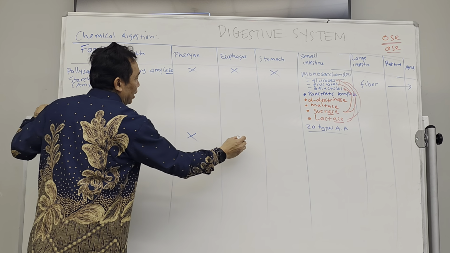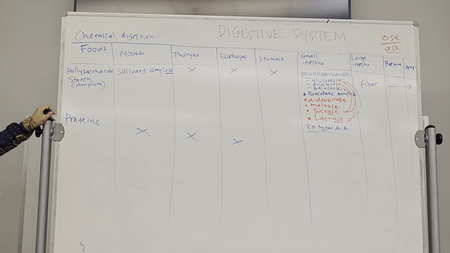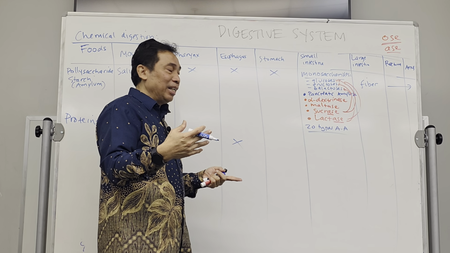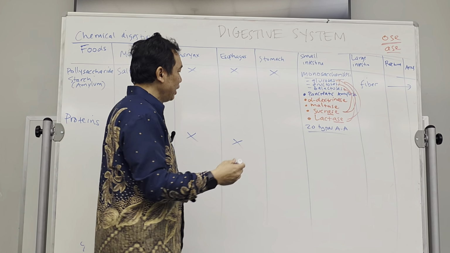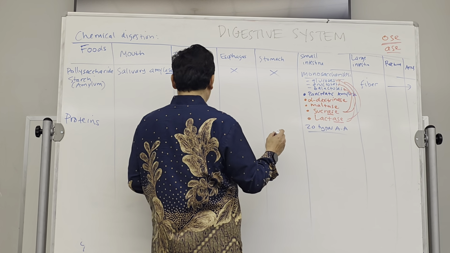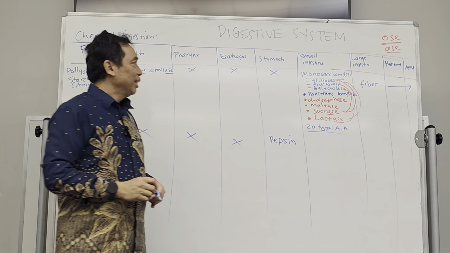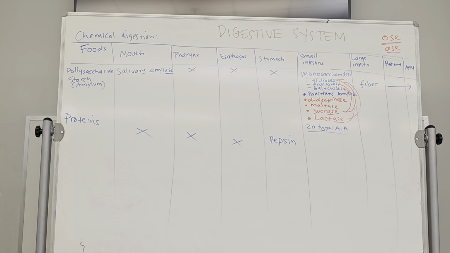Pharynx, of course not. Esophagus, of course not. It just goes through. It's only a short time anyway in the pharynx and esophagus. Now, stomach. There are some enzymes that actually can work in the very acidic condition. That enzyme is called pepsin. So pepsins will start to digest these proteins in the stomach.